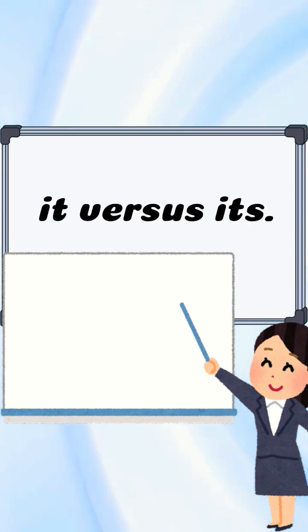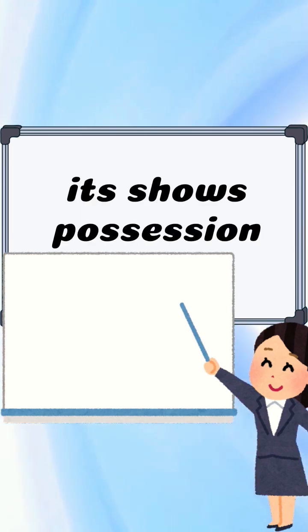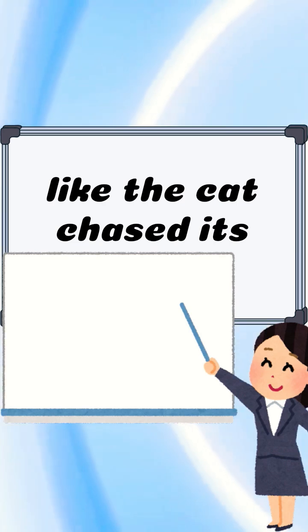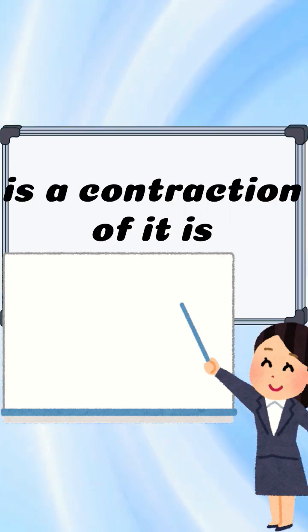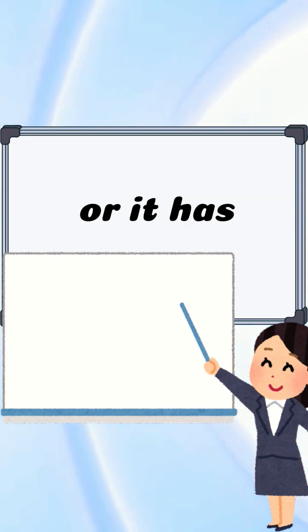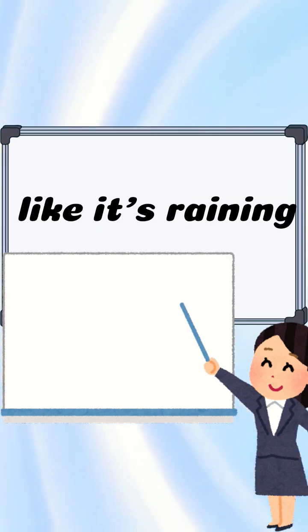Its versus it's. Its shows possession, like the cat chased its tail. It's is a contraction of it is or it has, like it's raining outside.